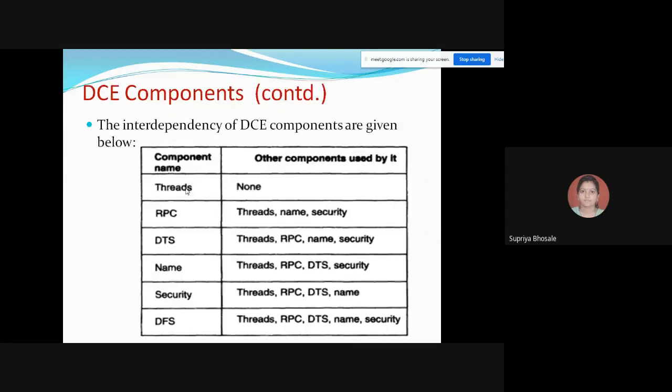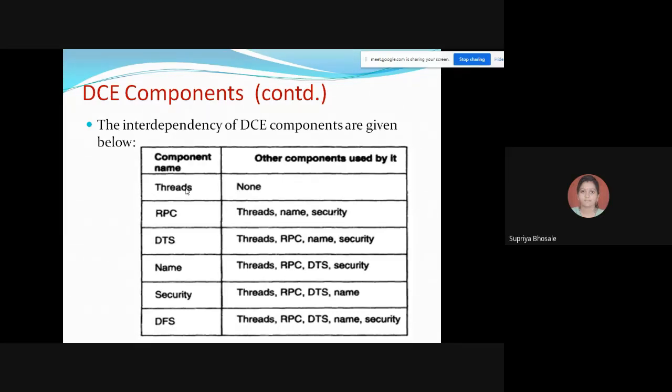Then next, how the interdependency of all these components works is given in this particular table. If we consider threads, threads are not used by any other component.